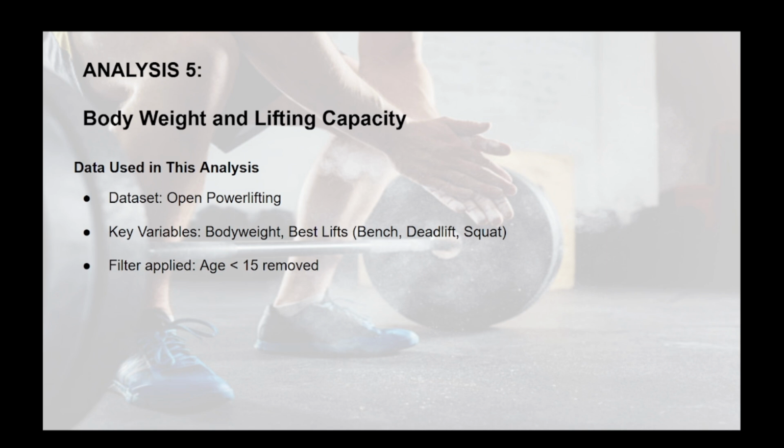Getting on to analysis 5, which is body weight and lifting capacity. The data used in this analysis, obviously again, is the Open Powerlifting data set, body weight and best lifts. However, there was a filter applied: age less than 15 years old is removed.